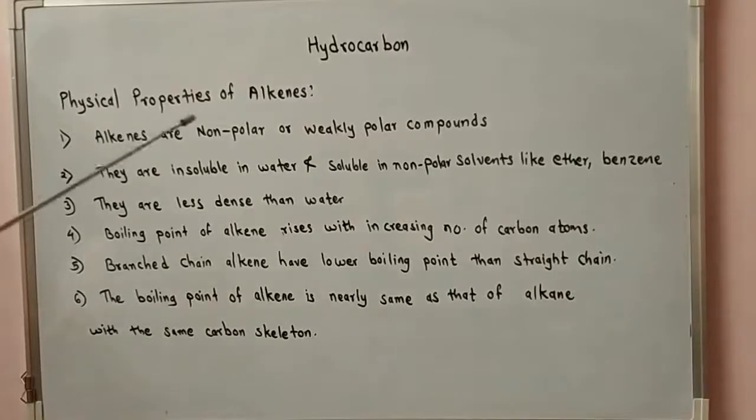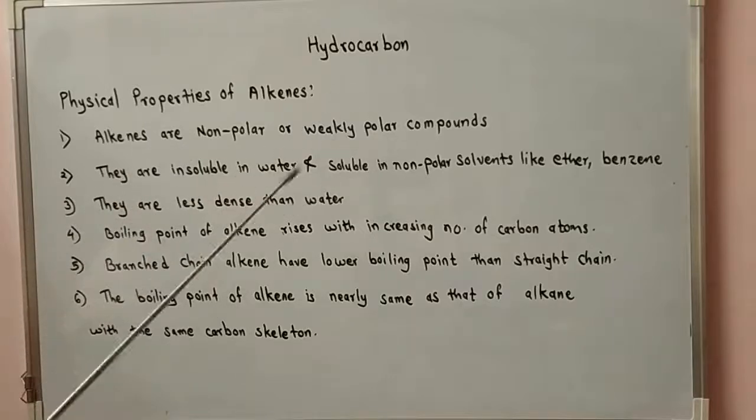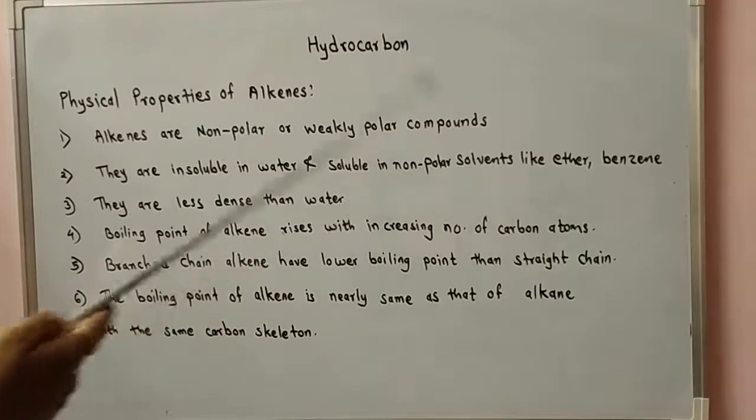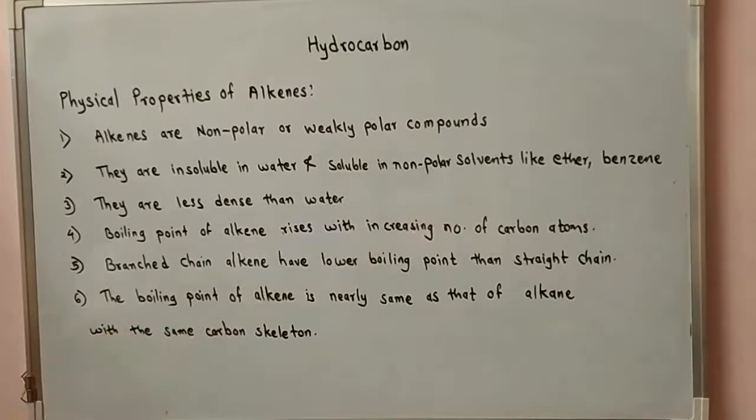Physical properties of alkenes. Alkenes are non-polar or weakly polar compounds, as they contain carbon-carbon double bonds and carbon-hydrogen bonds. They are insoluble in water as they are non-polar, and soluble in non-polar solvents like ether and benzene.